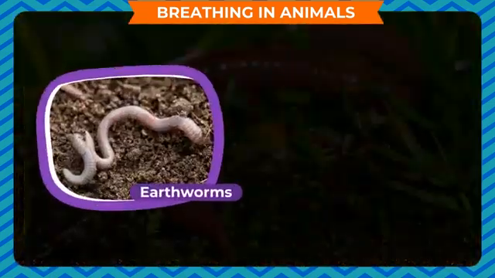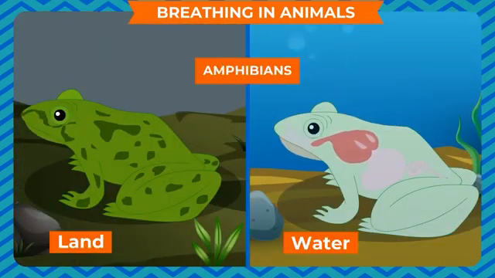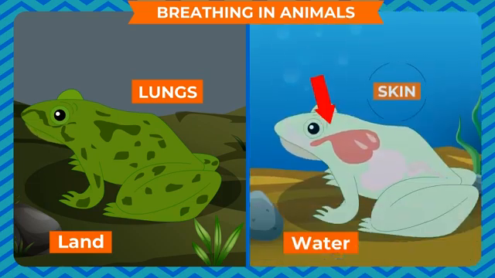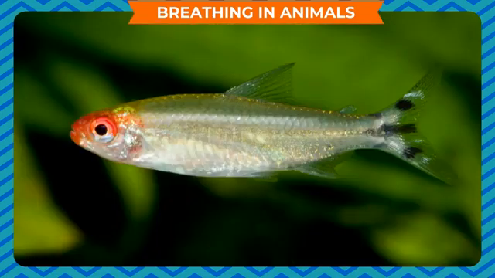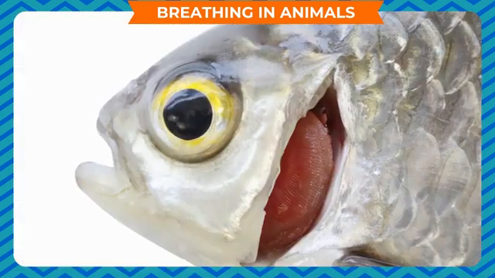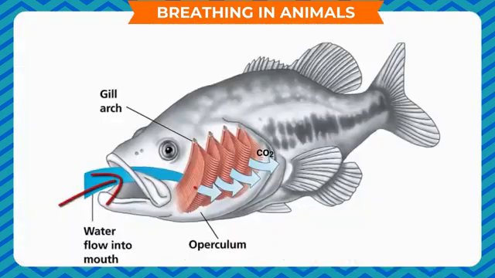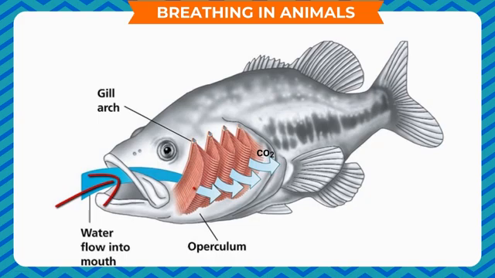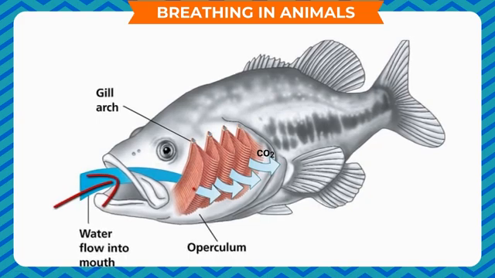Some animals such as earthworms and frogs spend part of their life on land and part of it underwater. They are called amphibians. These animals breathe through gills in the water when they are young. As they grow into adults, they breathe through their lungs on land and through skin in the water. Most aquatic animals such as fish, crabs, prawns, and tadpoles have gills in place of lungs to breathe. As the water reaches the gills, the oxygen present in the water is absorbed by the blood and carbon dioxide is breathed out through the gills.